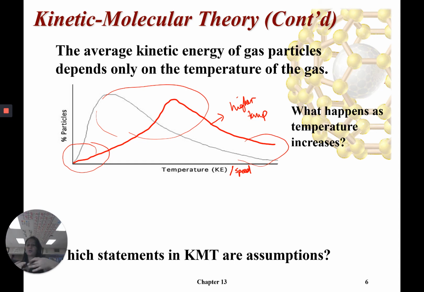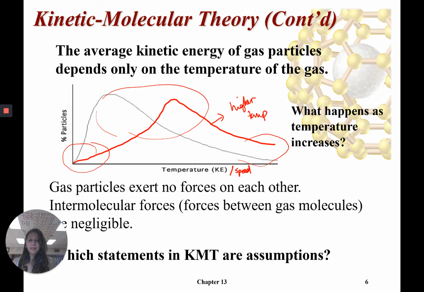So at a higher temperature, particles would be moving faster on average, but again, there's a wide range of speeds within your container.